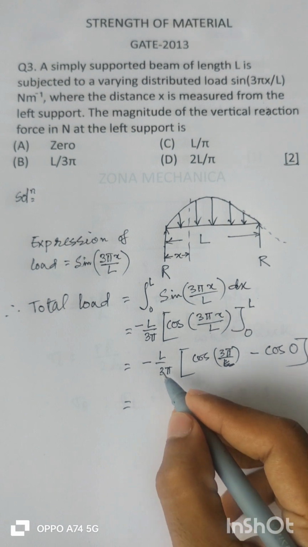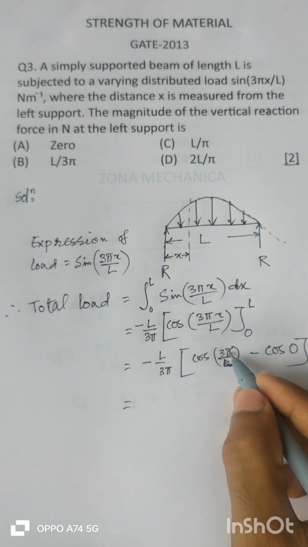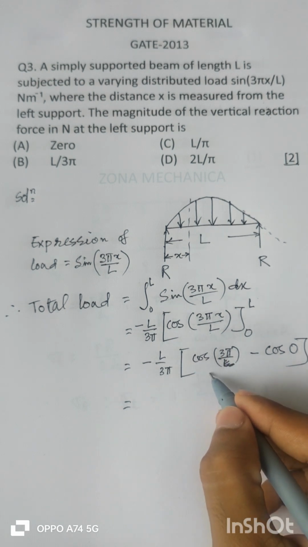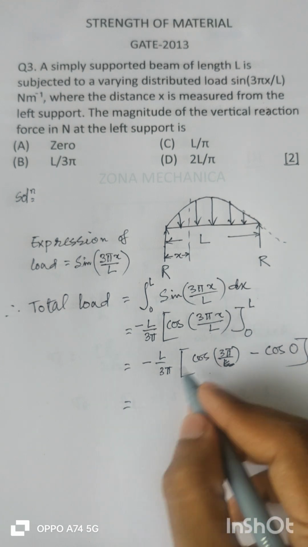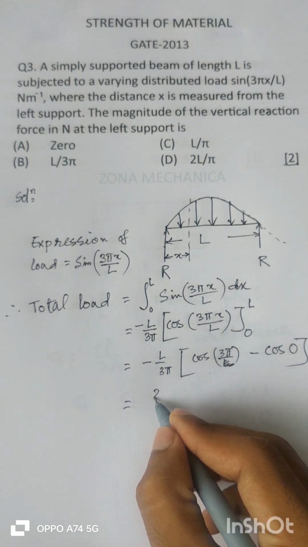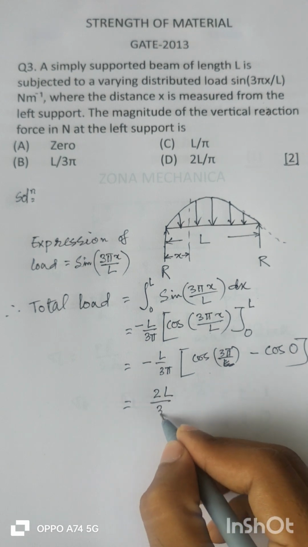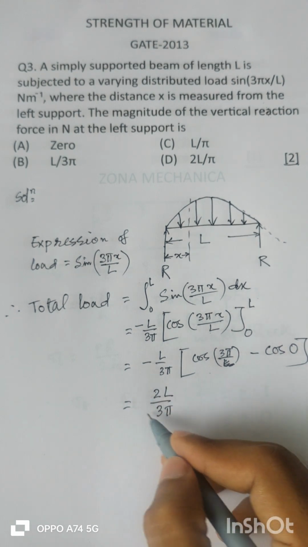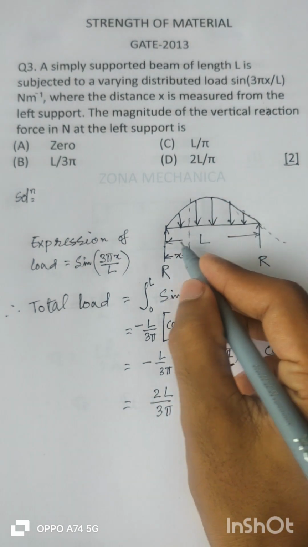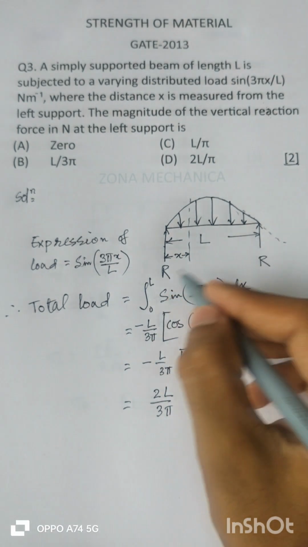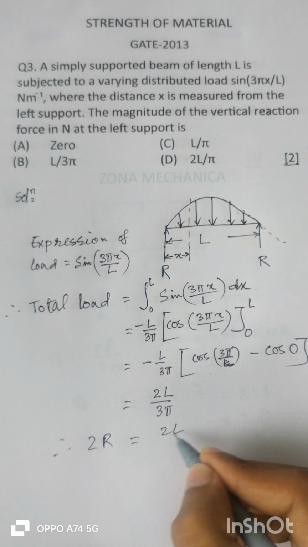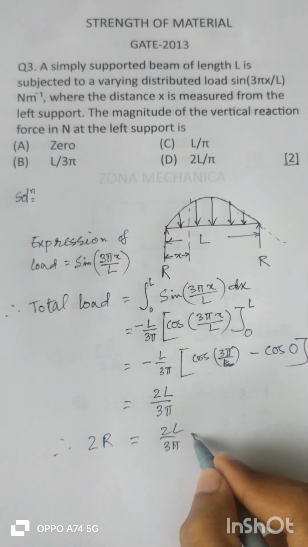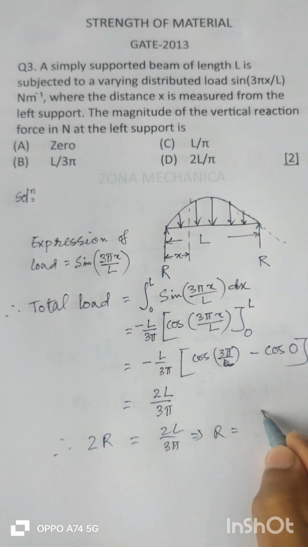Cos of 3 pi means minus 1, and cos 0 is 1, that is minus 2, so it will be 2 into L by 3 pi. So this is the total load, and it will be divided into two equal parts, that is 2R is equal to 2 into L by 3 pi. So R will be equal to L by 3 pi.